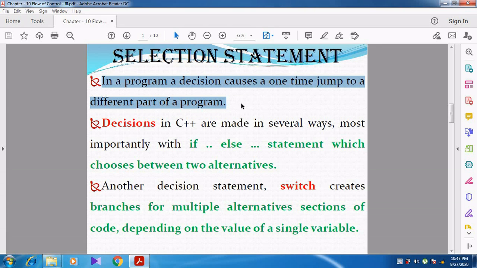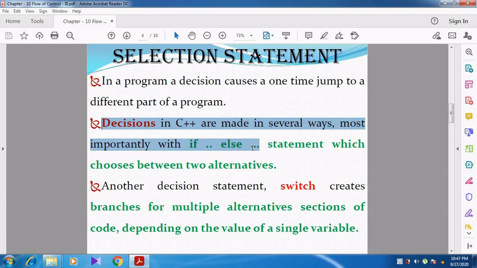Decisions in C++ are made in several ways. Mostly it works with the if-else statement. Most commonly the if-else statement is used.